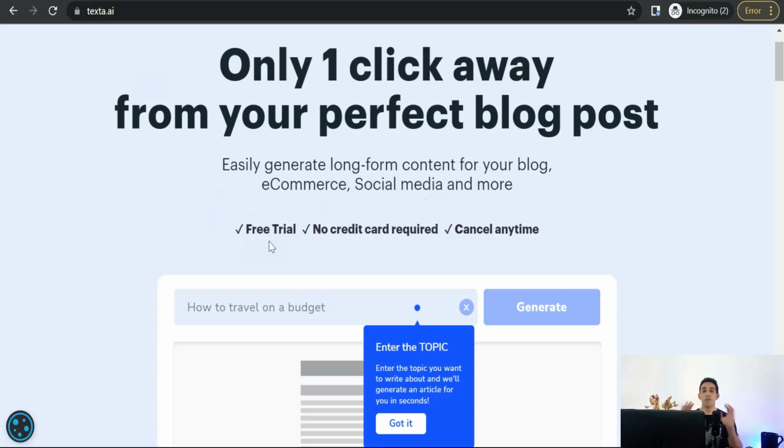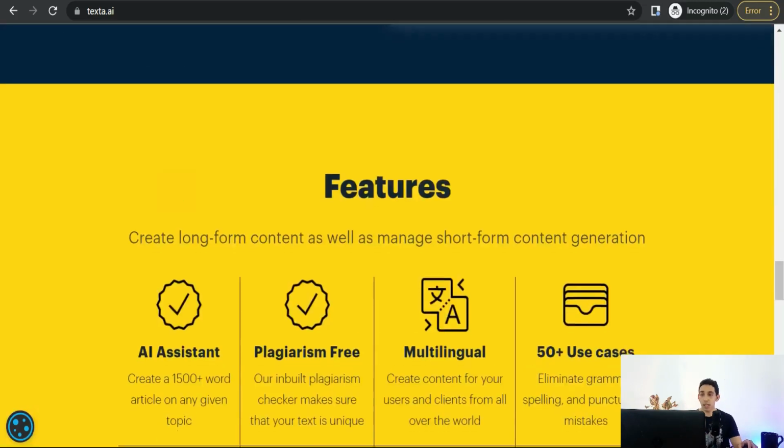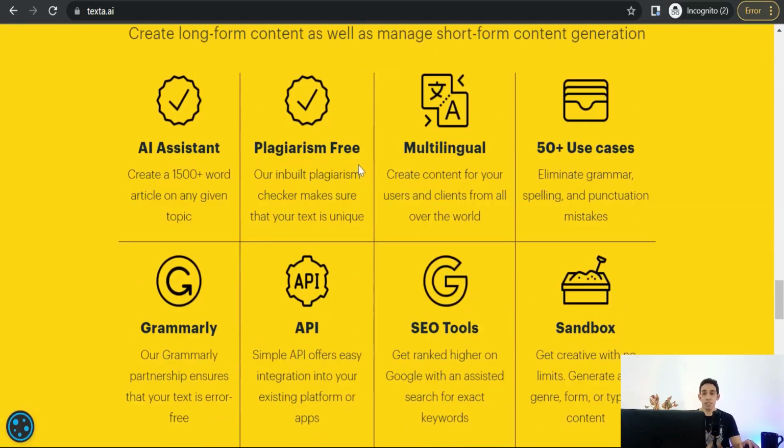And then it gives you a free trial, which is about 7 days, without any strings required, no credit card details, and cancel any time. And then in this Texta.ai website, you will find amazing features like plagiarism free, multilingual.